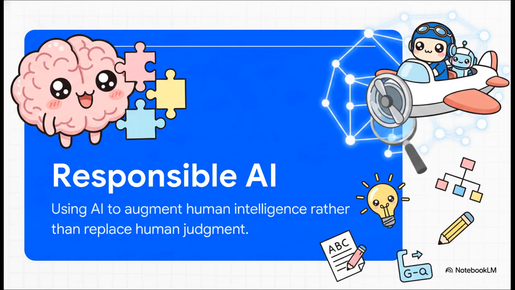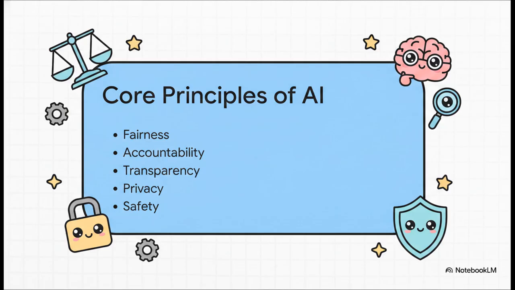Think of it this way. You are the pilot. The AI, it's just your co-pilot. To make sure we stay on the right path, we really have to rely on 5 core principles. First up is fairness, which ensures we don't discriminate. Then accountability, meaning that you, the human being, are ultimately on the hook for the final output, not the machine.